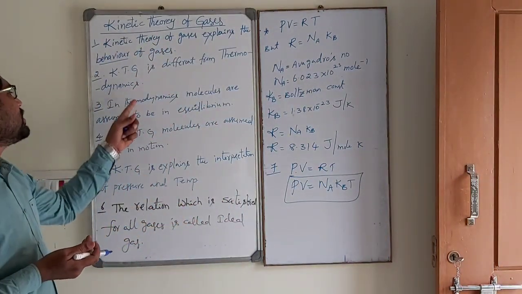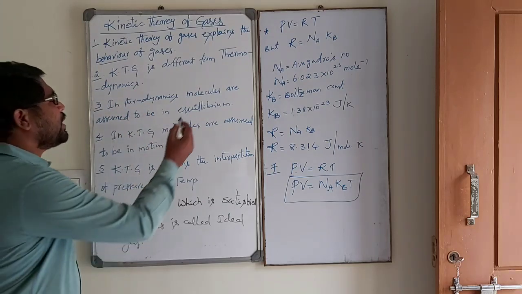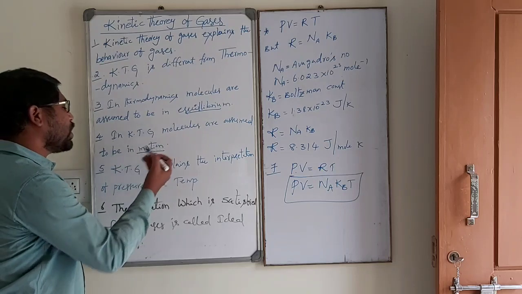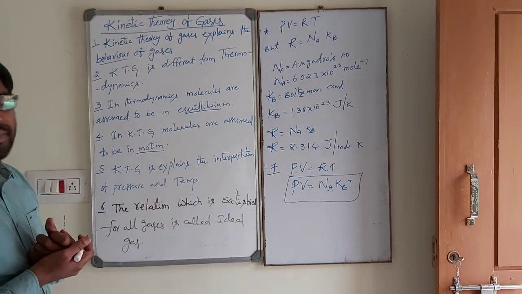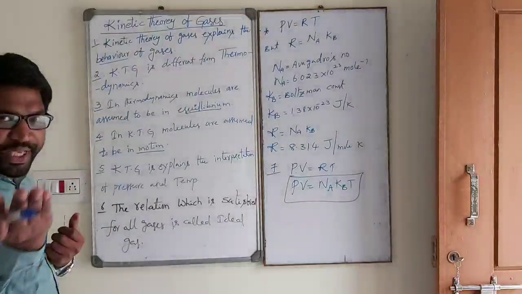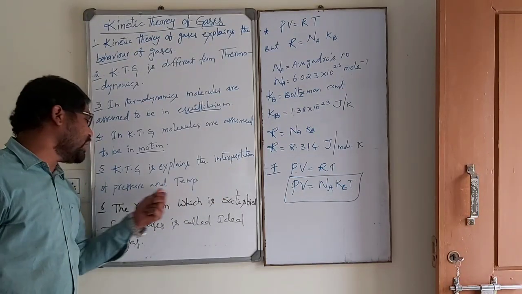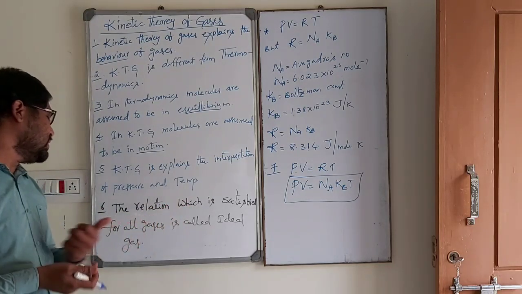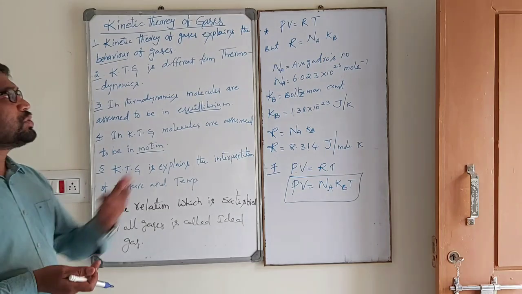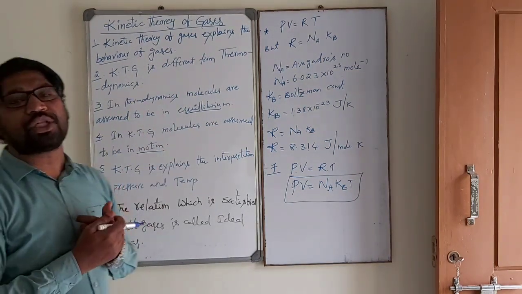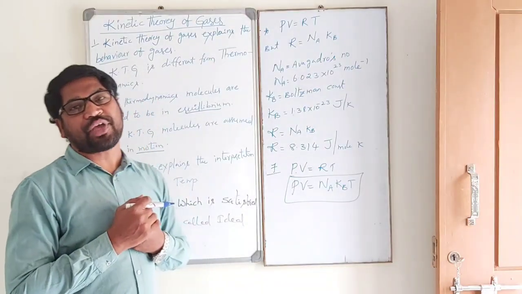In thermodynamics, molecules must be assumed to be in equilibrium, but in kinetic theory of gases they are assumed to be in motion. Next, kinetic theory of gases explains the main basic concept, the interpretation of pressure and temperature. Next, the relation which satisfies all gas laws is the ideal gas. We know the ideal gas equation PV is equal to RT, which is derived in thermodynamics also, and also that is expansion of gases.